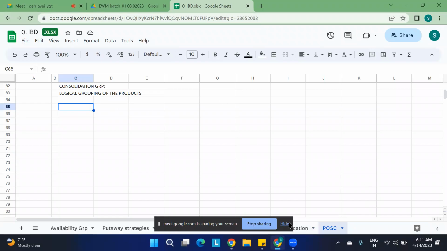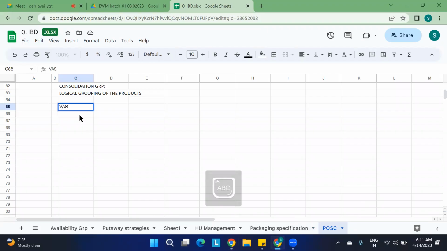Okay. So, our today's topic is VAS. It is nothing but value added services. I have explained about this particular part, what you mean by value added service and why we require this, but again, we're going to see.